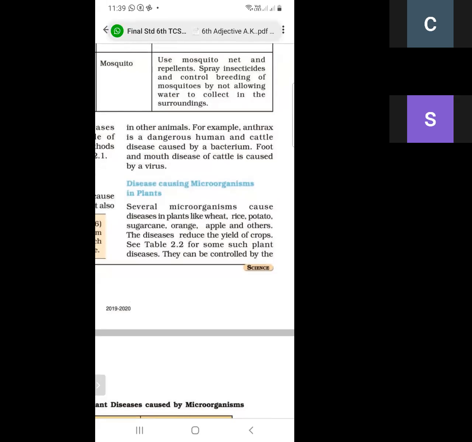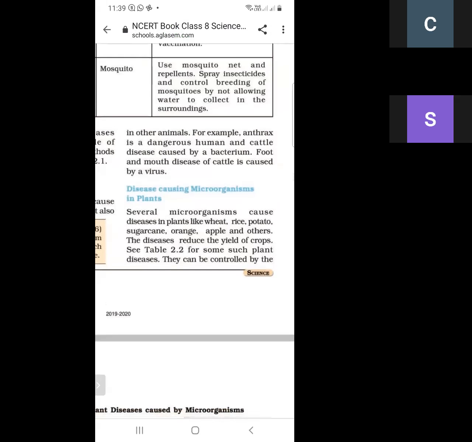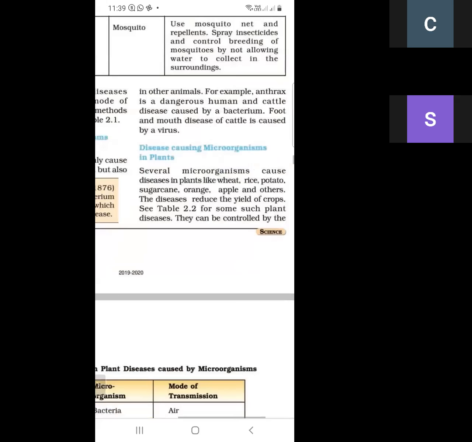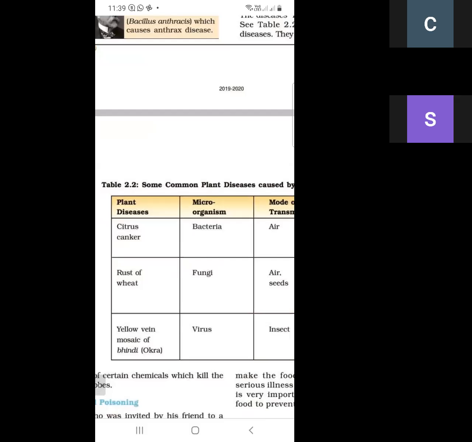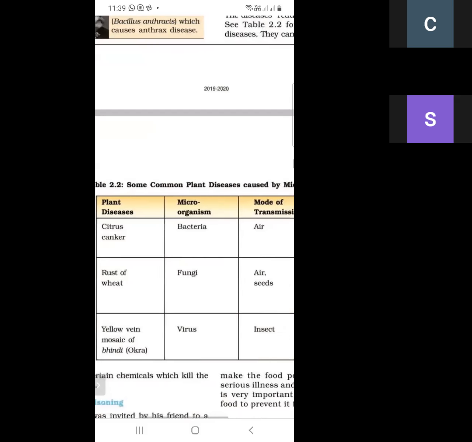Because of these diseases, the plant growth is stopped. So there are some diseases in plants due to microorganisms. First is citrus canker, second is rust of wheat, and third is yellow vein. Citrus canker is a plant disease due to bacteria, rust of wheat is a disease due to fungi, and yellow vein is due to a virus.